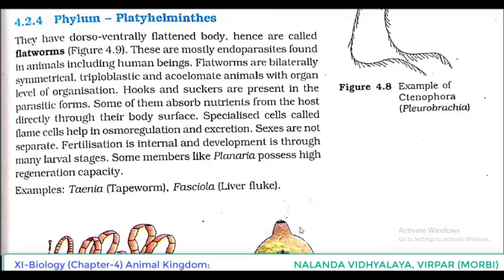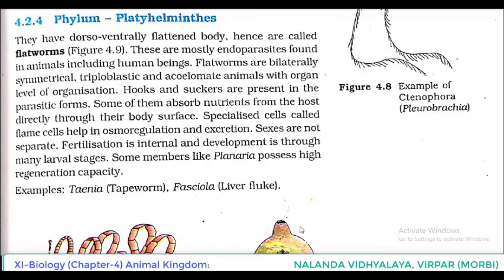Fertilization is internal and development is through many larval stages, which means development is indirect. In the case of Planaria, they have high regeneration capacity. If the question asks which organism coming under Platyhelminthes has high regeneration capacity, you have to remember Planaria. And examples we have seen: Taenia, tapeworm, Fasciola, liver fluke.